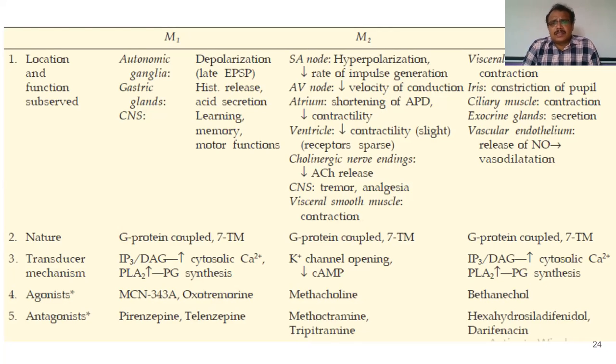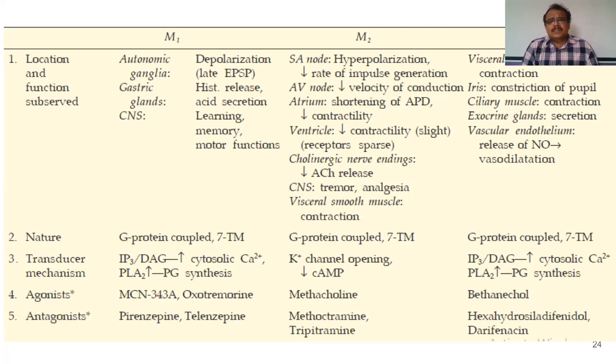Whereas M3 receptors are present on all the visceral smooth muscles of the visceral organs. So smooth muscles of the stomach, pancreatic duct, bile duct, intestines, uterus, or urinary bladder.